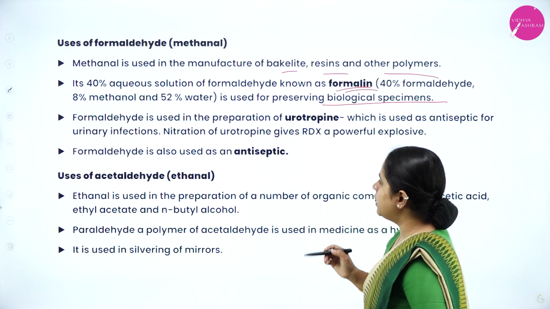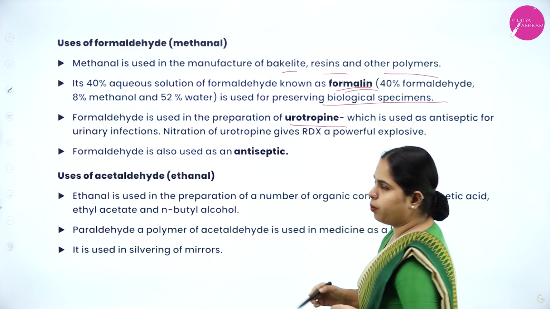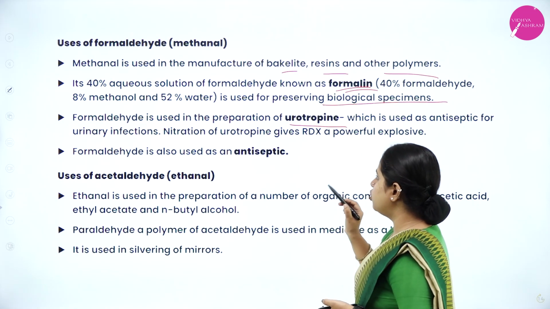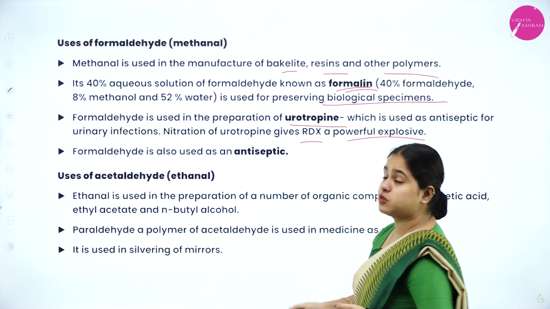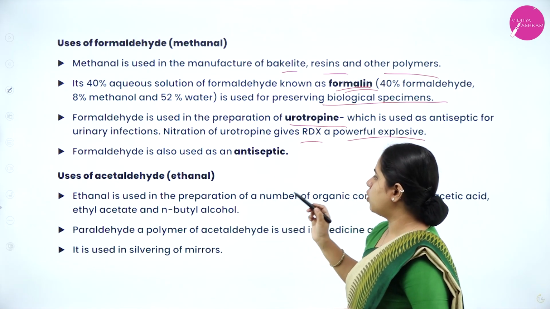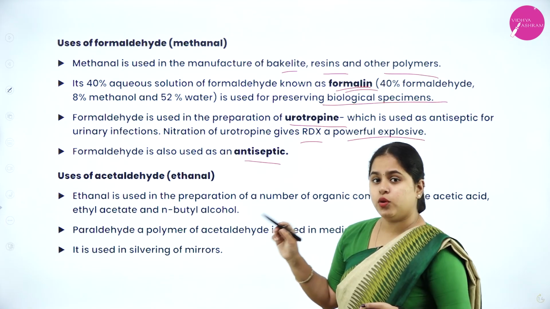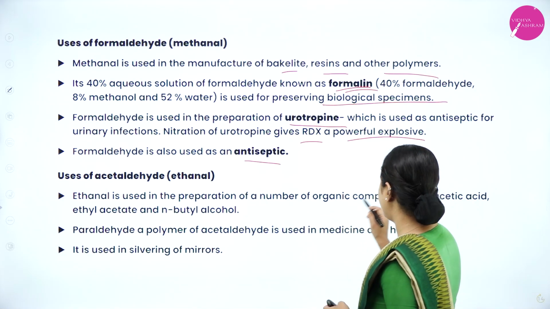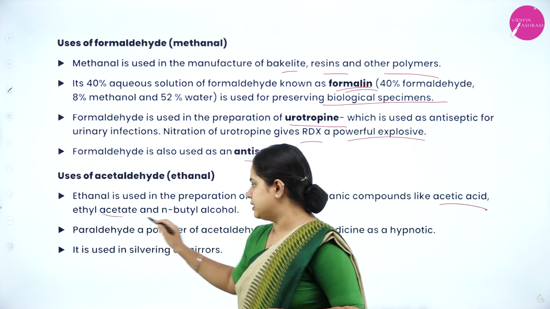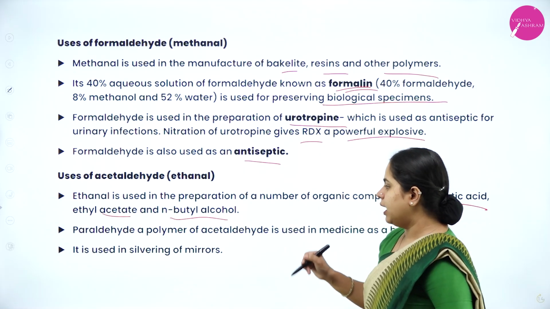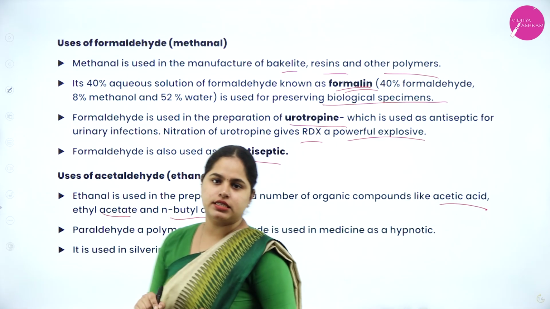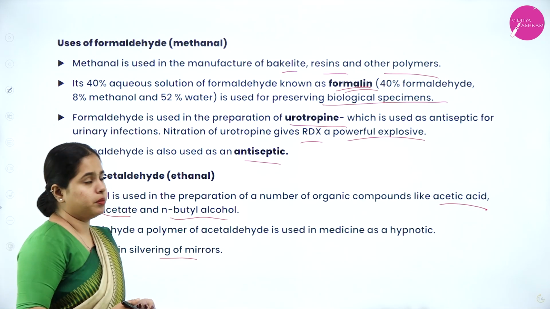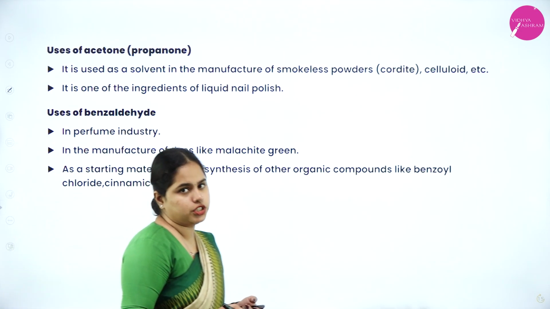Right. Now formaldehyde is used in the preparation of urotropin, which is used in the treatment of urinary infections. Okay, and nitration of urotropin gives RDX, a powerful explosive as well. Formaldehyde is also used as an antiseptic. Now the next one is the use of acetaldehyde, which is ethanal. Ethanal is used in the preparation of a number of organic compounds like acetic acid, ethyl acetate and butyl alcohol. Paraldehyde, a polymer of acetaldehyde, is used in medicine as a hypnotic, and it is also used in the silvering of mirrors.